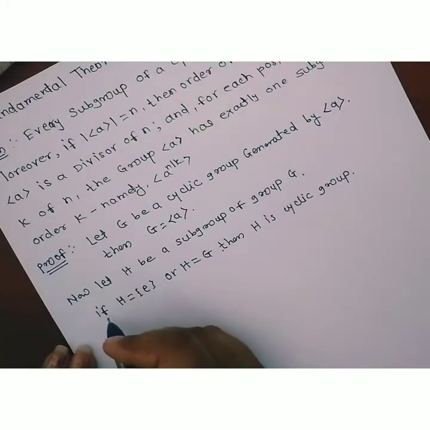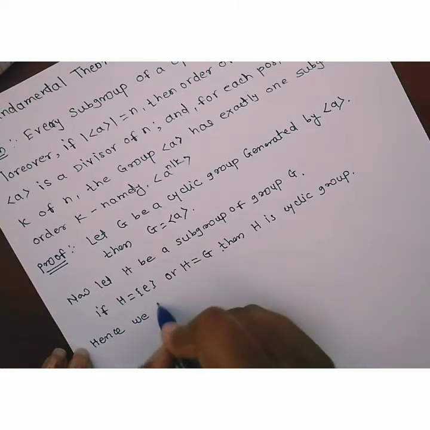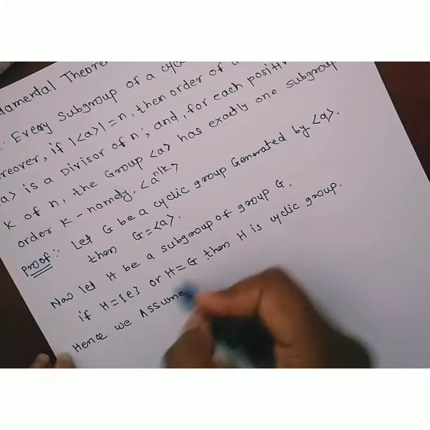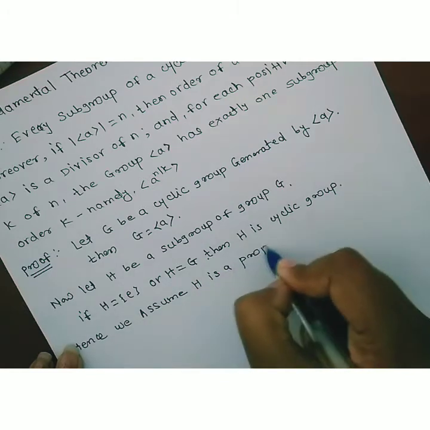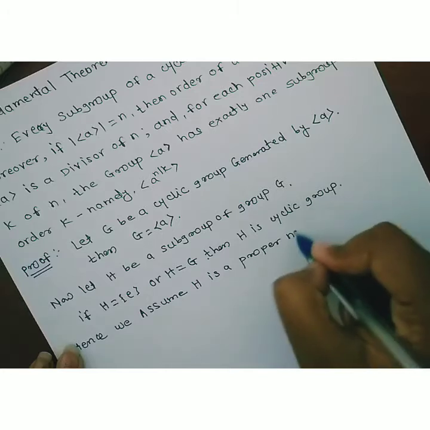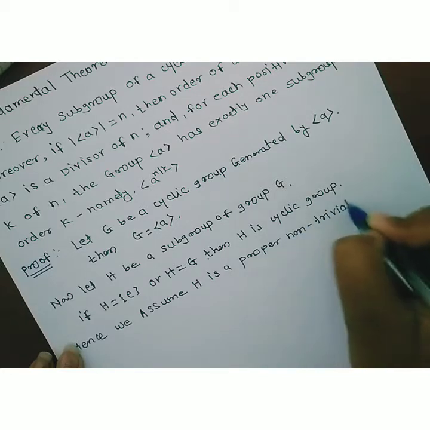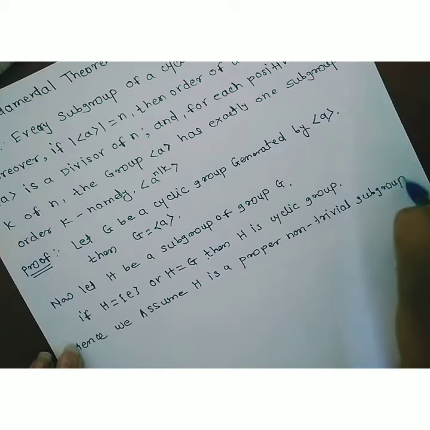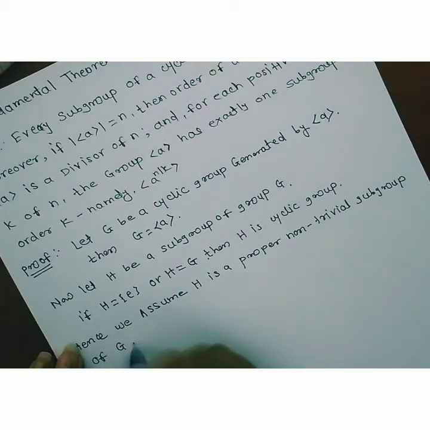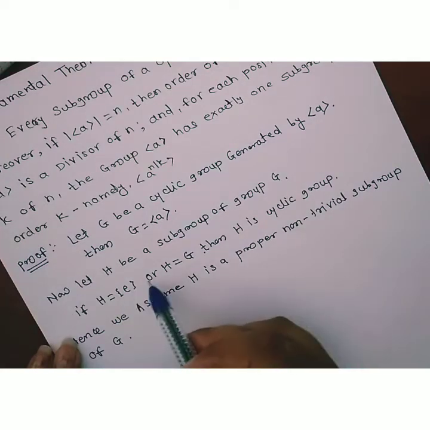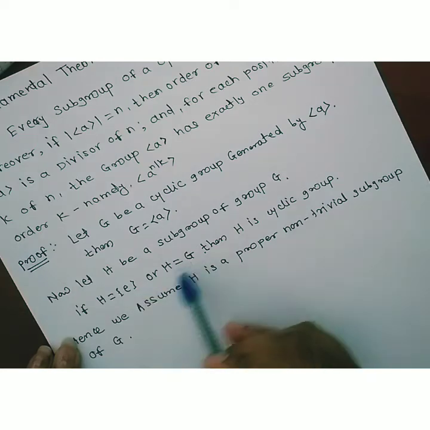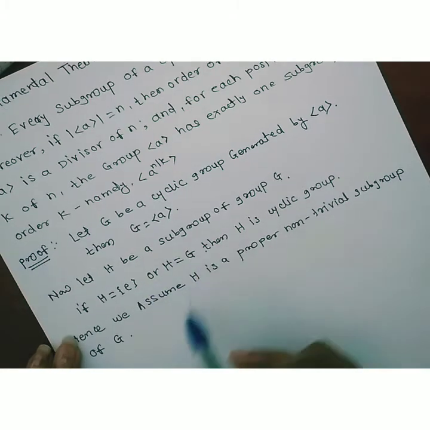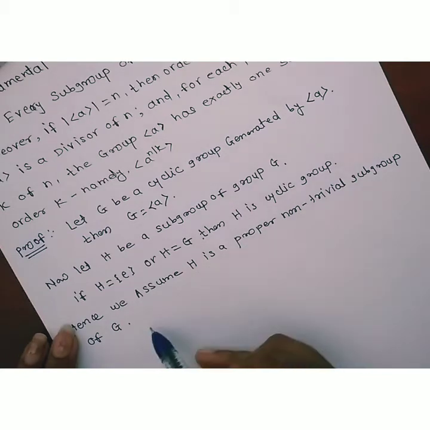Hence we assume H is a proper non-trivial subgroup of G. As H equal to the singleton identity and H equal to G are nothing but the trivial subgroups of the group G, for a trivial subgroup it is a cyclic group. Now we assume any non-trivial subgroup of the group G.